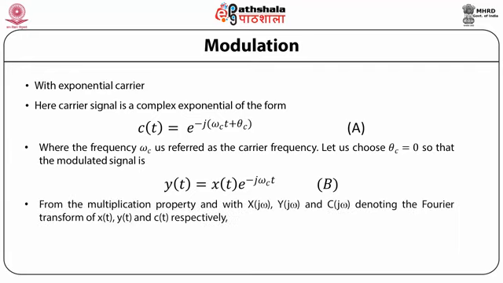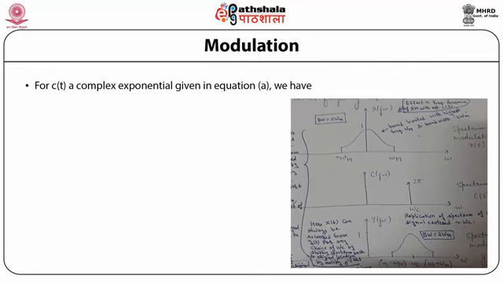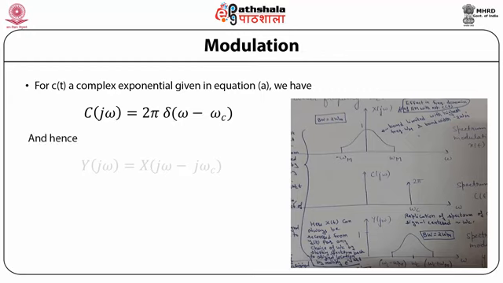From the multiplication property, with X(j omega), Y(j omega) and C(j omega) denoting the Fourier transforms of x(t), y(t) and c(t) respectively, we have Y(j omega) equal to 1 by 2 pi X(j omega) convolved with C(j omega). For c(t), a complex exponential given in equation A, we have C(j omega) equal to 2 pi delta(omega minus omega_c), and hence Y(j omega) equal to X(j(omega minus omega_c)).